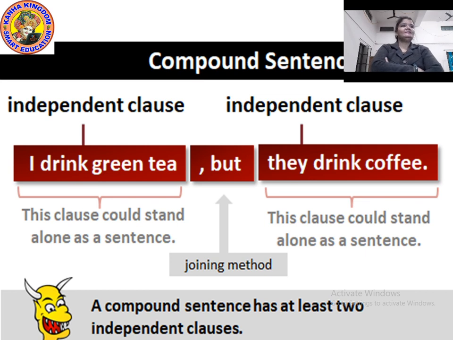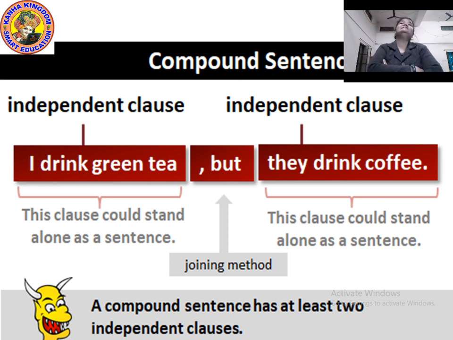In this sentence, if the conjunction but is removed, then there are two simple sentences with us: I drink green tea, they drink coffee. These are two sentences, and they can stand alone as a sentence, without joining both of them. So why am I explaining this? I am explaining this because a compound sentence has at least two independent clauses.